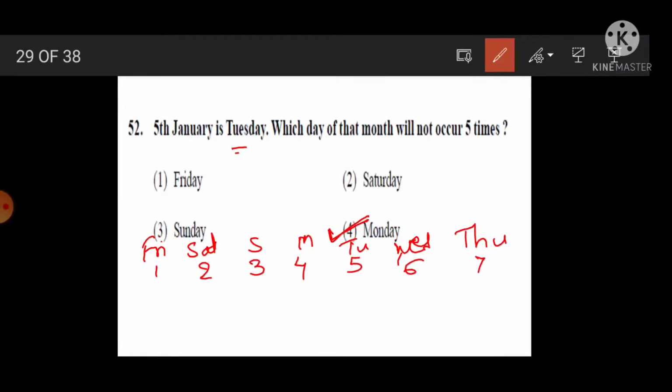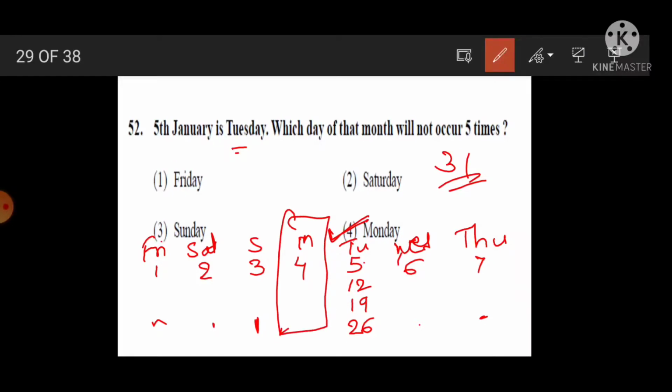And in January there are 31 days. Then check, next Tuesday after 5 will be 12, 19 and then 26. Then here 27, 28, 29, 30, 31. Means only Monday will come 4 times, not 5 times. Therefore the answer, 4th option Monday, is correct.